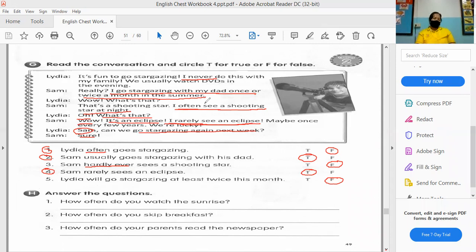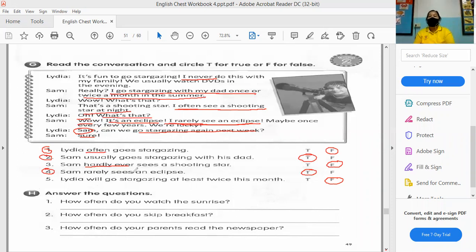So let's proceed. Letter H, we are going to answer the questions, but this one is for your own self. Like for example, how often do you watch the sunrise? You will answer on your own, not from me or from your classmate.